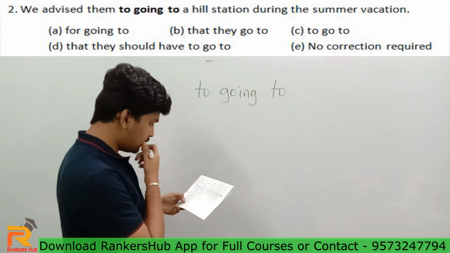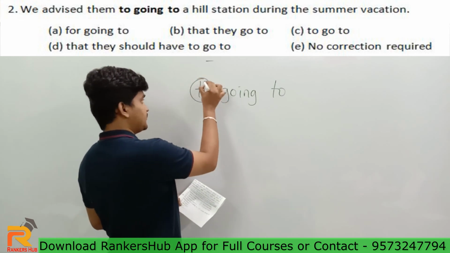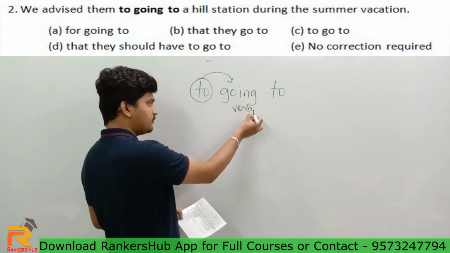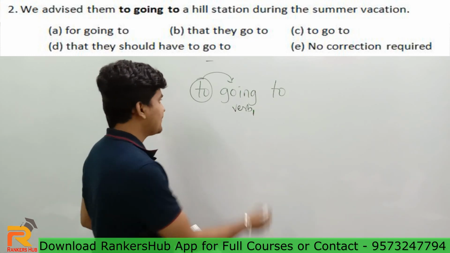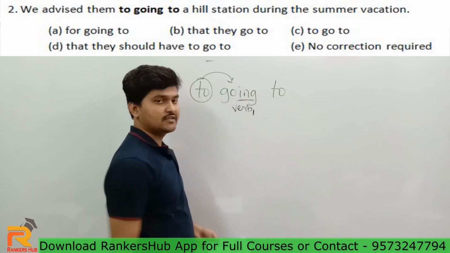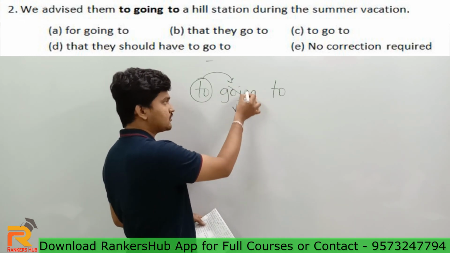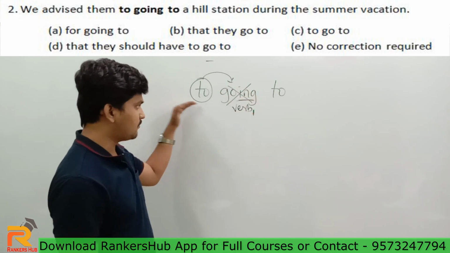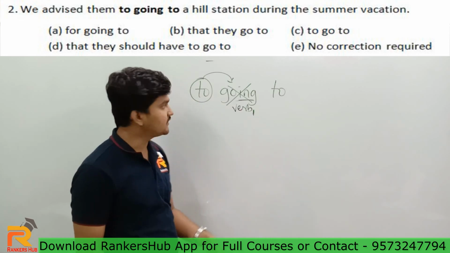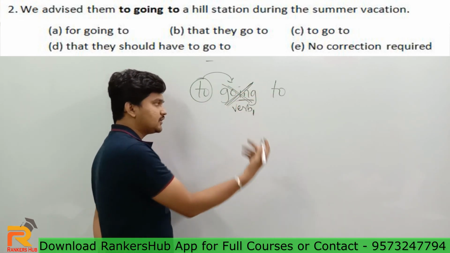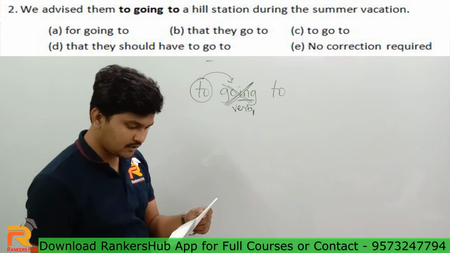First of all, I'll tell you one thing, guys. To, if it is followed by any verb, that verb should be written in V1 form only. It will never be written in continuous form like this. Okay, to going is never correct. To taking, to going, to coming is never correct, guys. Okay, to come, to go, to take, to visit is going to be correct. So first of all, I can tell you the bold part of the sentence is grammatically incorrect, right?